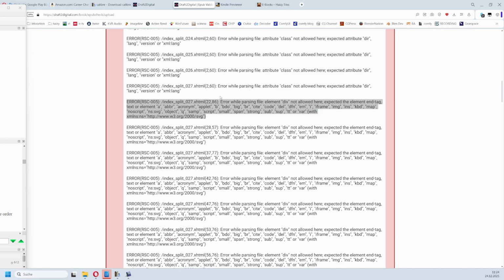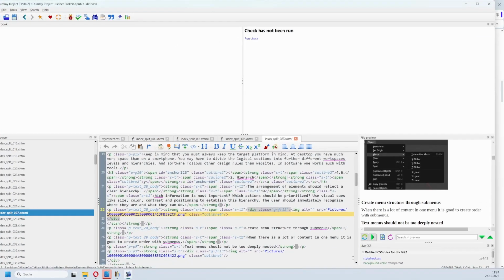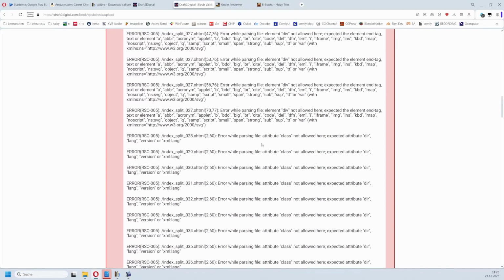Then the next problem here is we have a div container where it is not allowed. Let's have a look at the line. We have here a div class, this one here, and we need to fix it into a span. So it is as simple as copying over and replacing the div by span, and now we have a span container instead of a div container. The functionality is still given, but it doesn't moan anymore. And these are the two most common errors here.